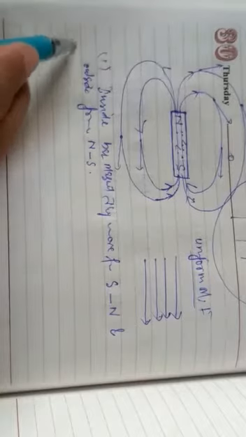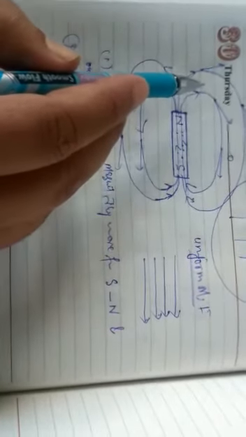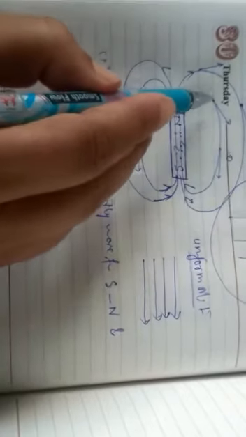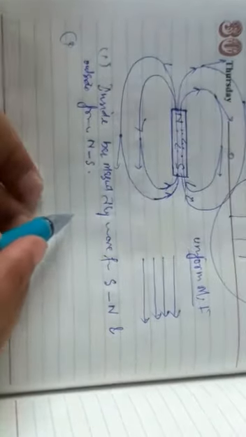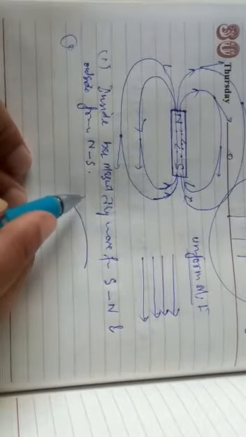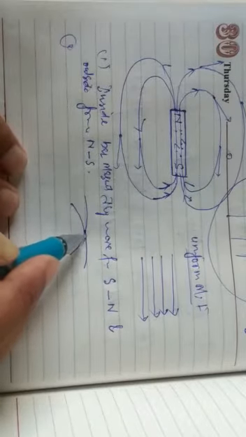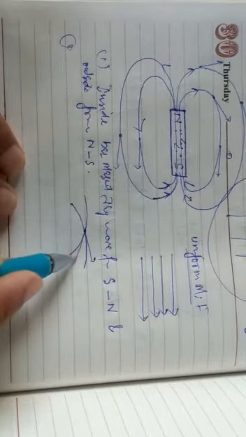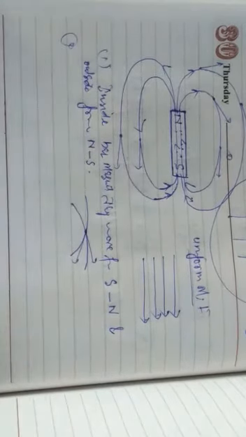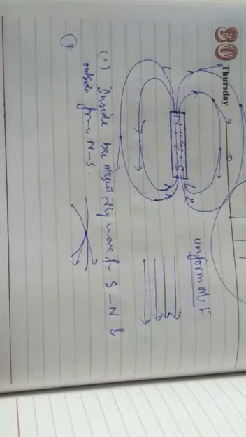There is one other property: two magnetic field lines never intersect, because here you have one direction. If two magnetic field lines intersect at this point, just draw a tangent to this curve, this is the direction, and to the other curve, this is the direction. So at this point we have two directions, which is not possible, because at this point we should have only one direction.